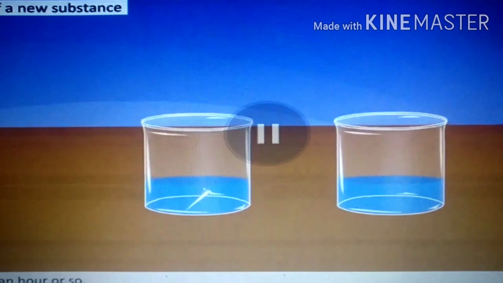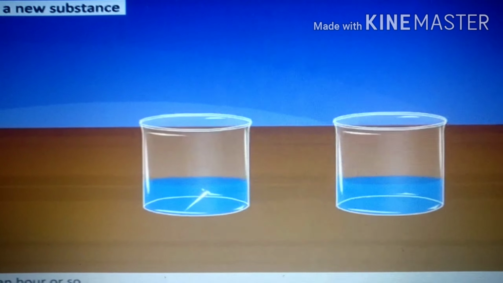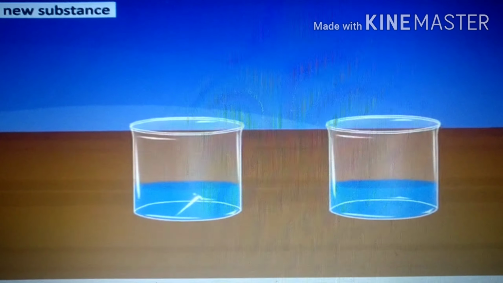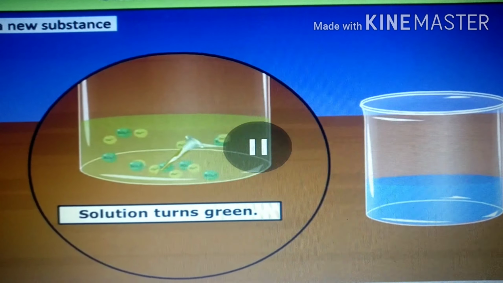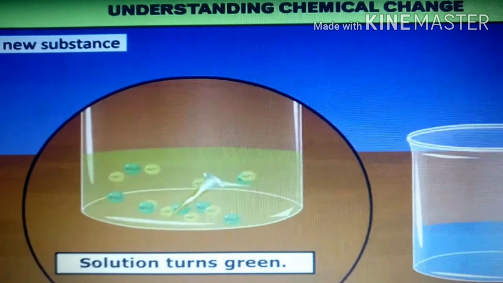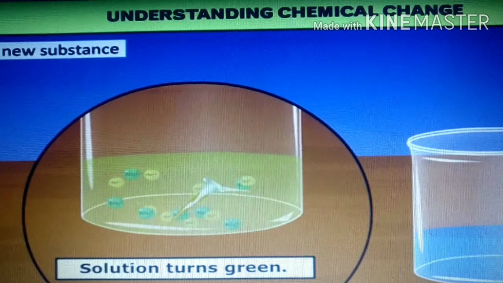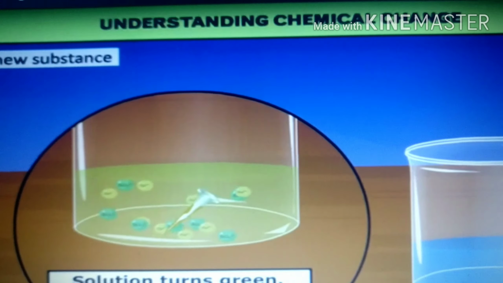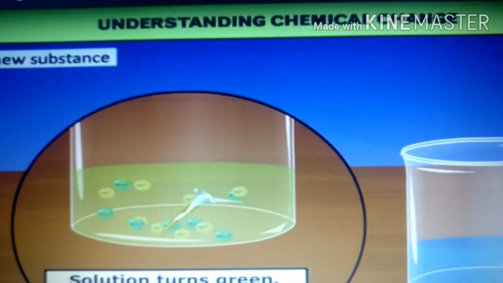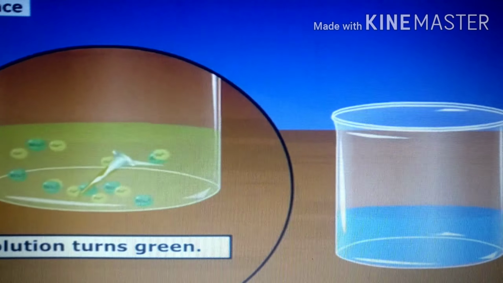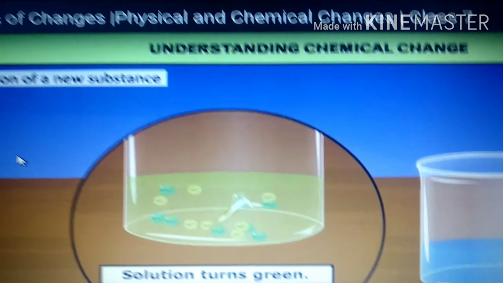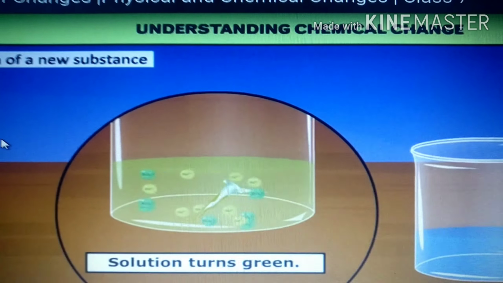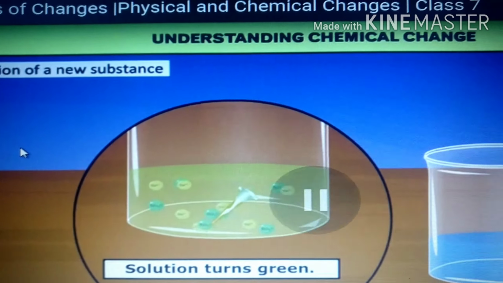Now what will happen after 1 hour? Just keep it aside. Without any disturbance, you have to keep it aside. What do you observe here? In the first case, that is in beaker 1, we observe that the solution turns green. Compare this solution with the other beaker. You will see that there is a formation of green color in case of beaker 1.